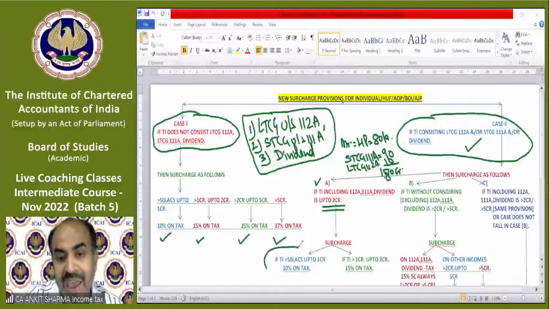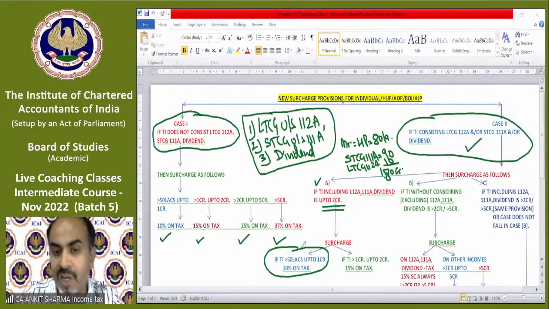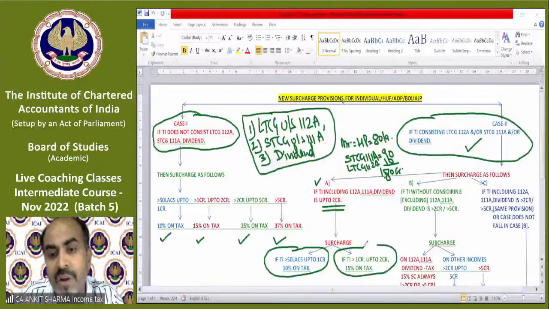If TI exceeds 50 lakh up to 1 crore, including all these incomes, then surcharge will be 10% on tax. But if TI exceeds 1 crore but is up to 2 crore, then surcharge will be 15% on tax. So in my question, which case is applicable?